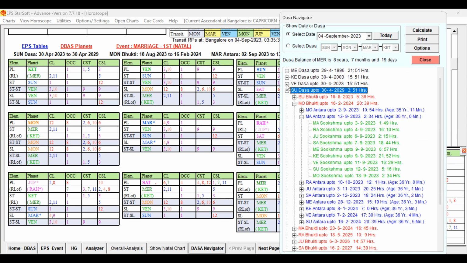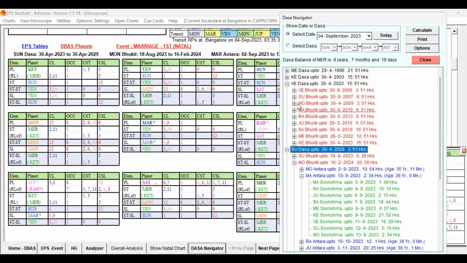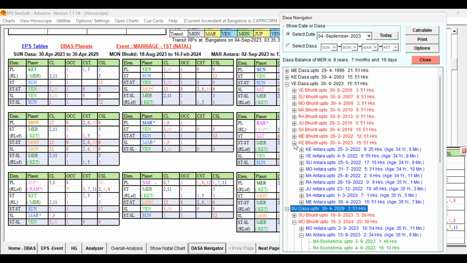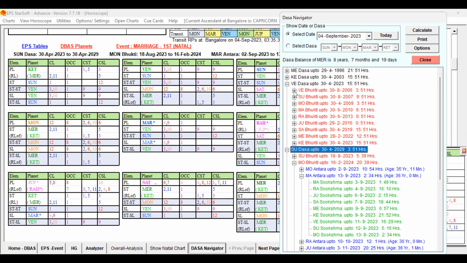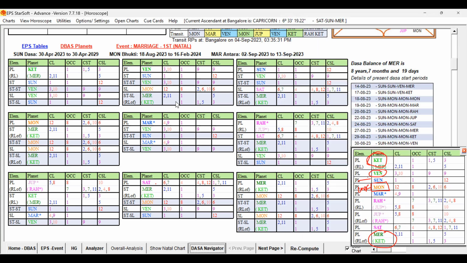Dasa navigator. Venus Dasa is starting from 16, 17 years, so up to 27 years. Ketu is going to be there, and Venus is going to run for about 20 years, no? So approximately 35 years it is going to run. So the Venus Dasa should be running during the marriageable age. So let us check whether Venus is favorable for the marriage.